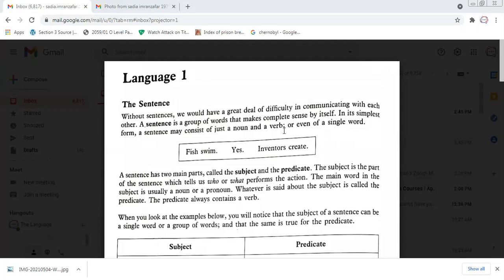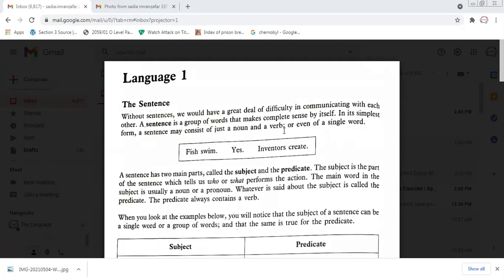A sentence can be of two words and even of one word. If someone asks, "Do you want a cup of tea?" and we say, "Yes," that is again a complete sentence, because it makes sense and completes the communication. The purpose is achieved.